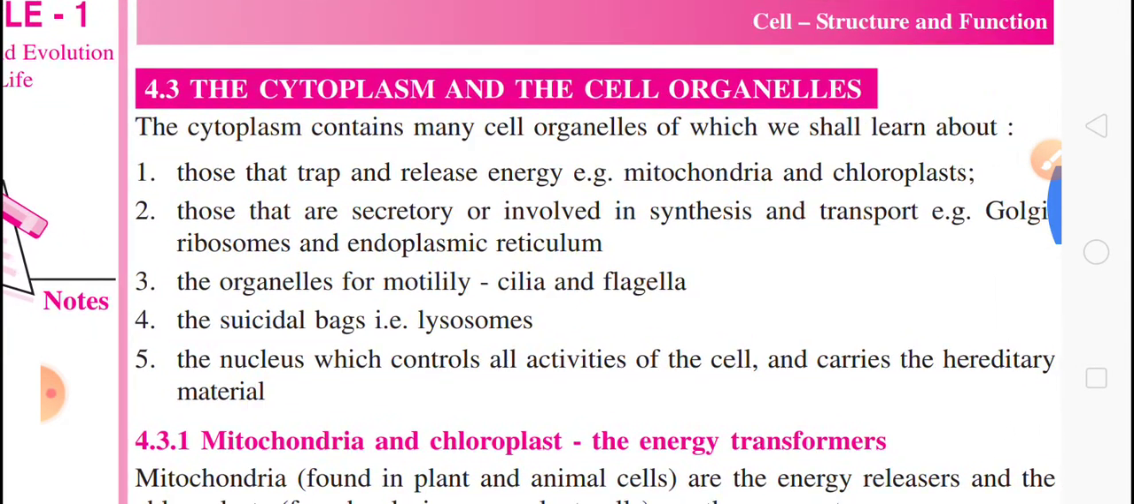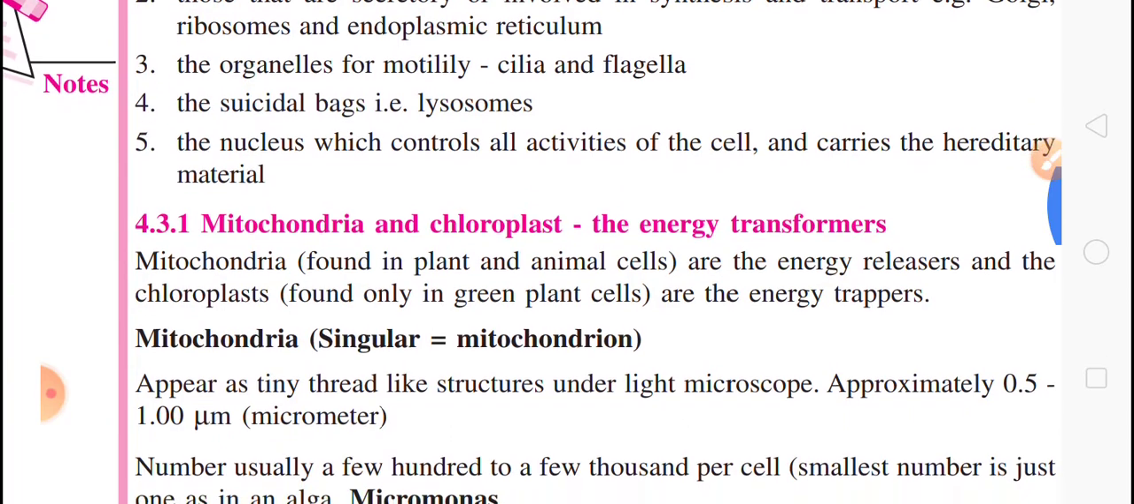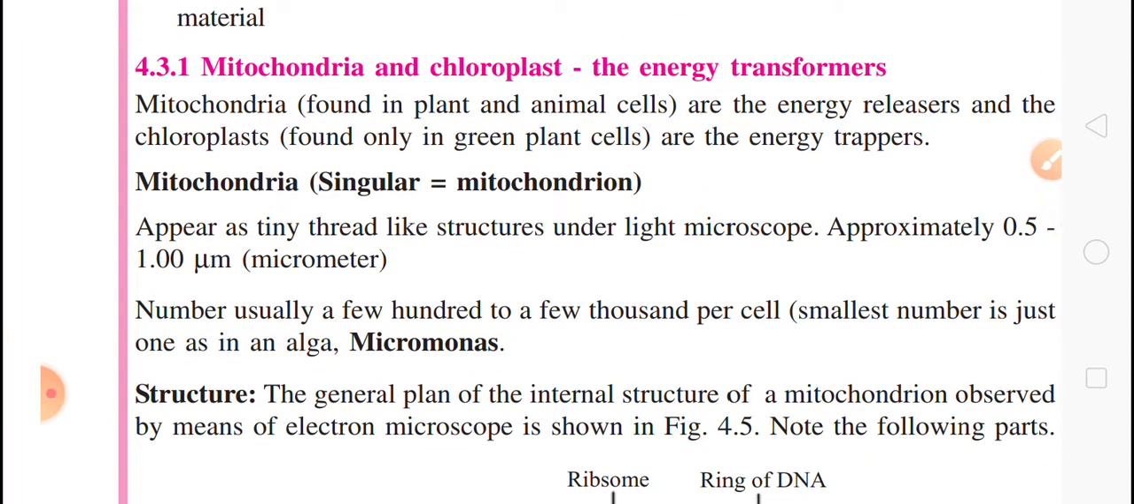The cytoplasm contains many cell organelles like mitochondria, Golgi body, ribosomes, endoplasmic reticulum, lysosomes, etc. Mitochondria. What is the mitochondria? Mitochondria are the energy releaser and the chloroplasts are the energy trapper. Mitochondria appear as tiny thread-like structures under the light microscope, and its size is 0.5 to 1 micrometer.